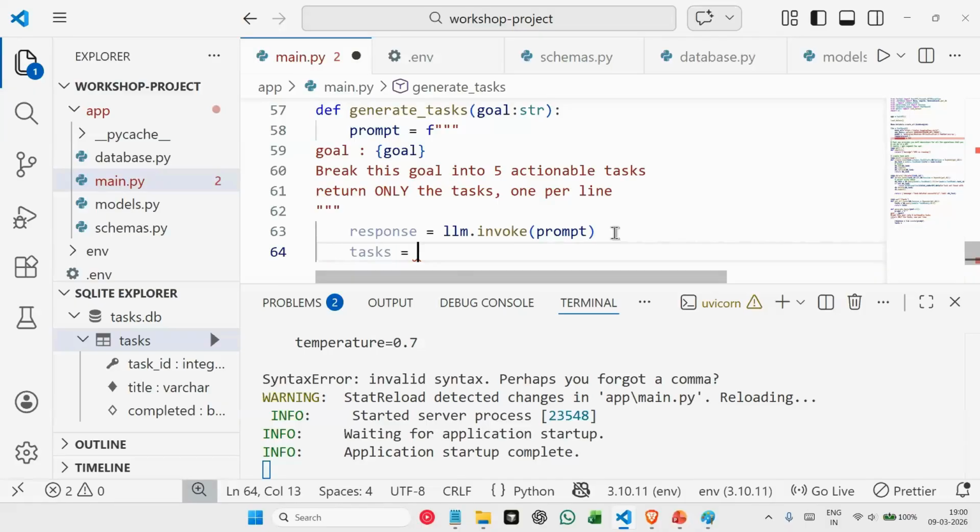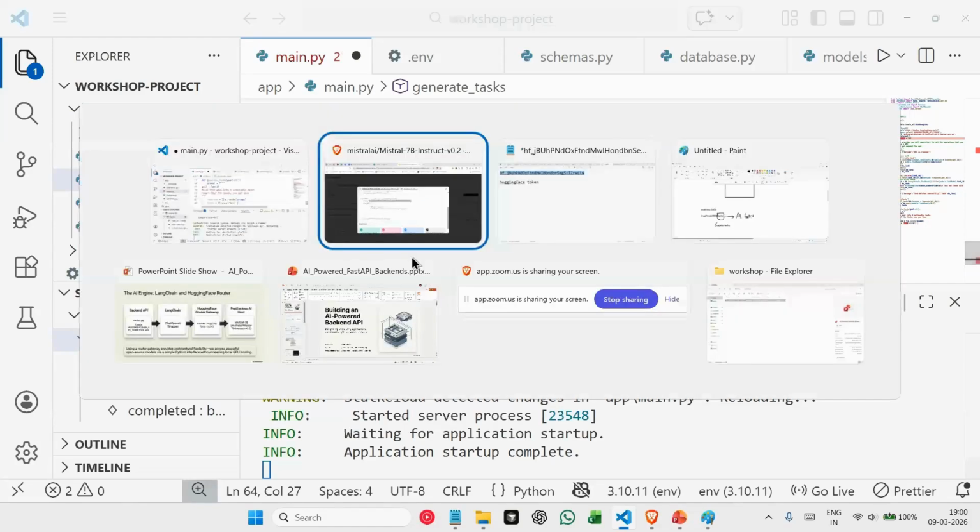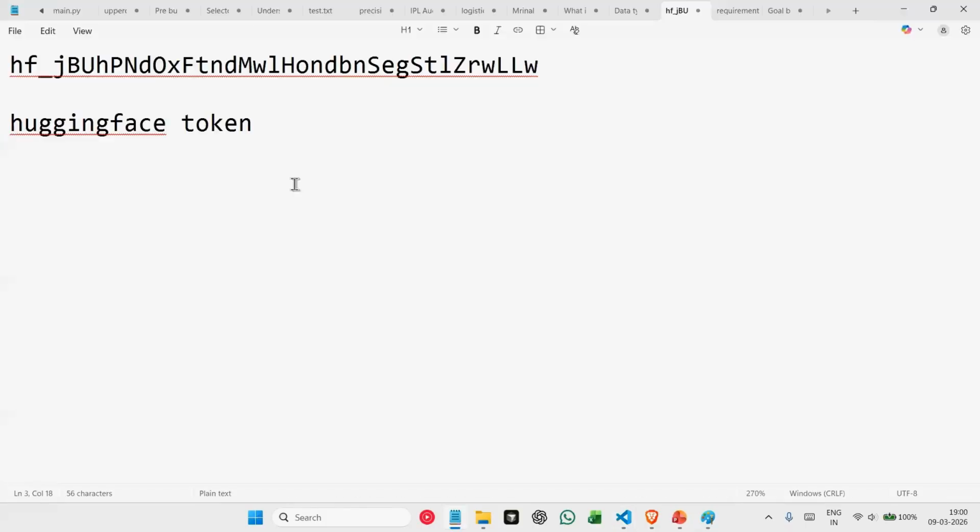we say task is equal to line.strip. Whatever response you are receiving here, we are stripping that response. It is sending us 5 tasks as a response, right? And every task will have a line break. Basically, it will send us all the responses in this format.